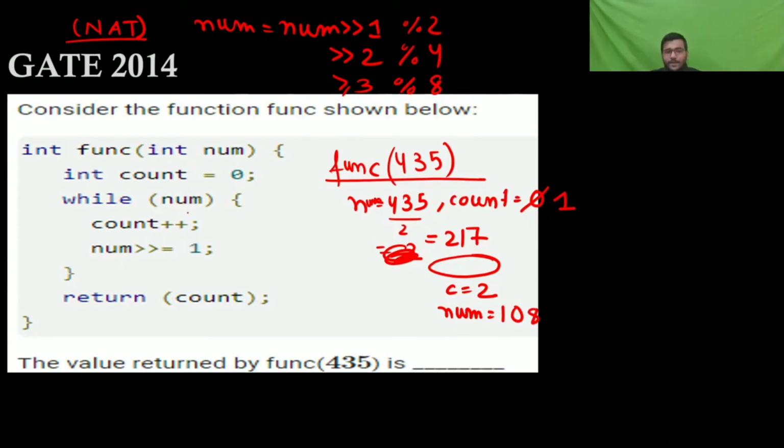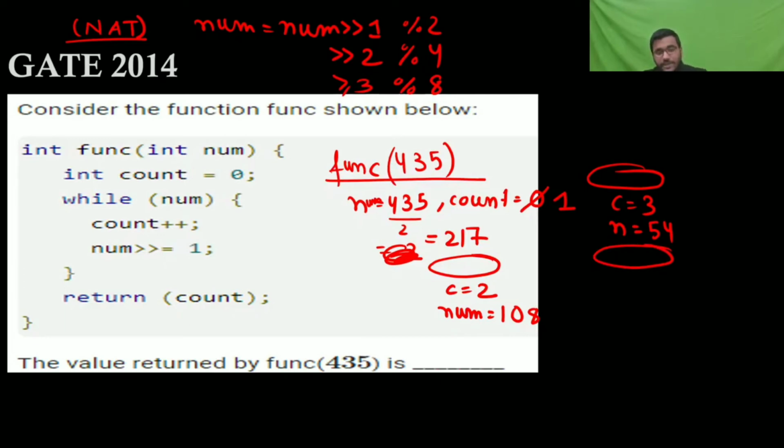Then again it's not equal to 0, then again it will go inside while loop. Then count plus plus, count is now going to 3, num is again going to divide by 2, 54.